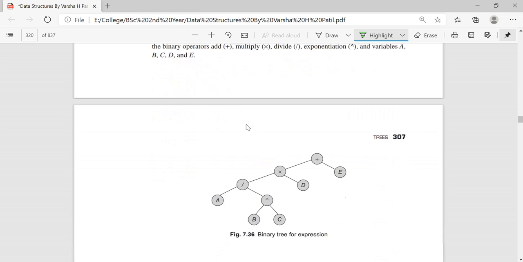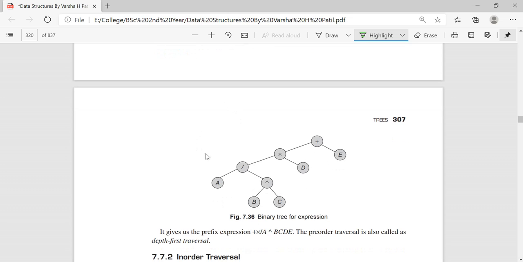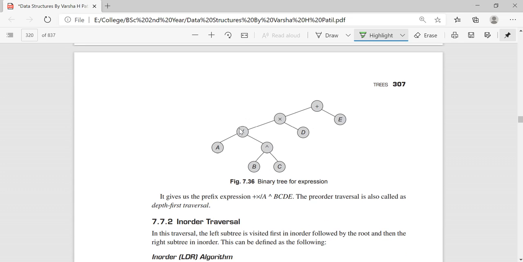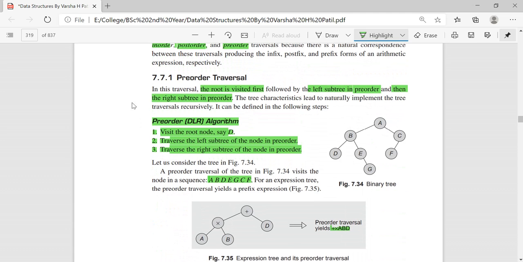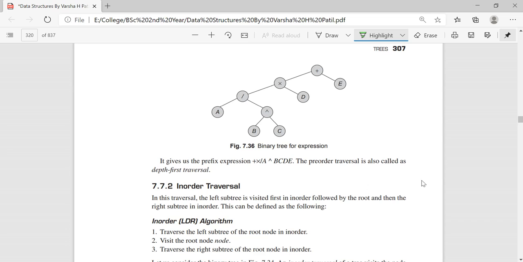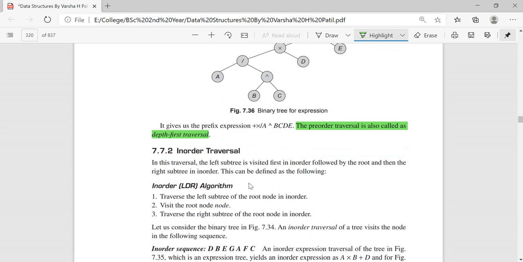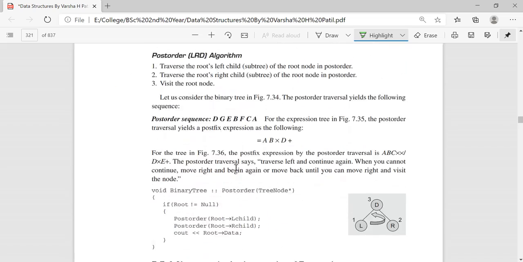Okay, so this is about your pre-order traversal. This is one more example. You just apply this algorithm here once, and if you have any doubts then ask me. Right? Pre-order traversal is also called depth first traversal. This is what you have to keep in mind. So pre-order traversal can be called depth first traversal, another name for it. Next, in order traversal. So what is in order traversal?